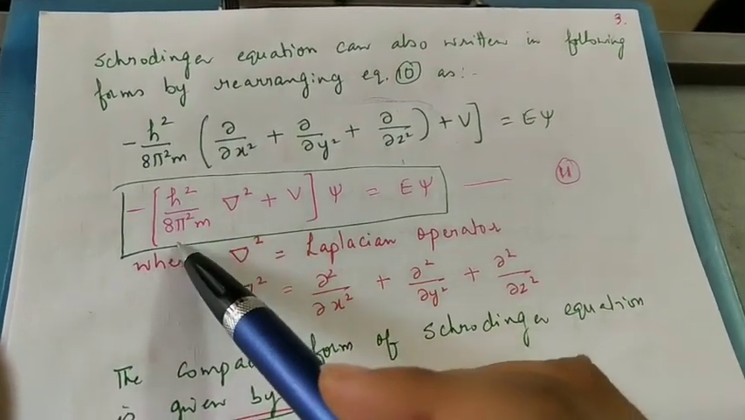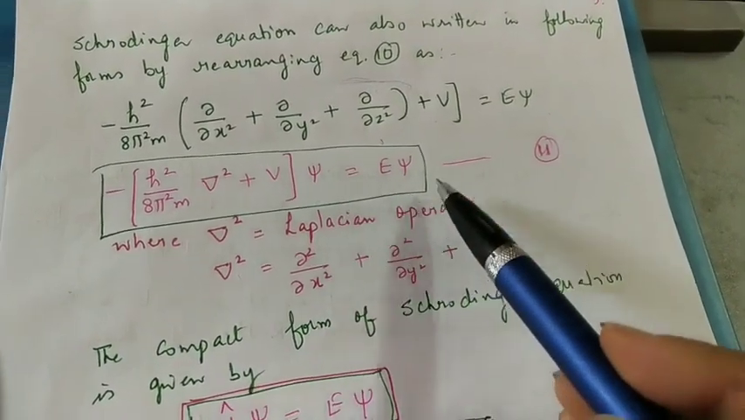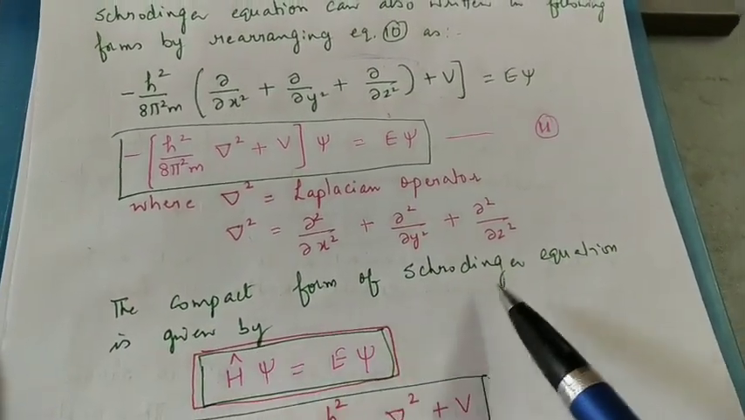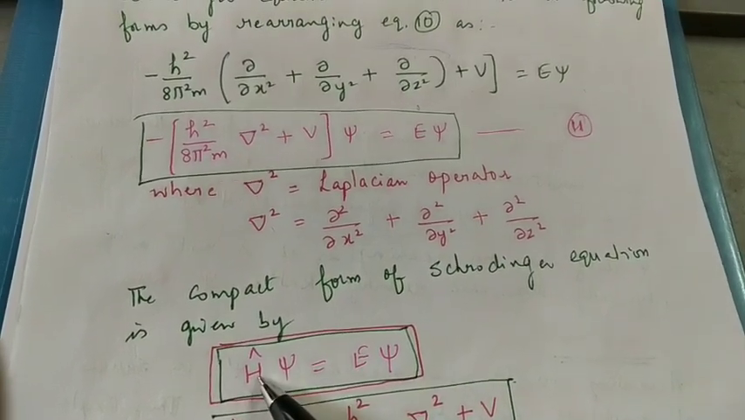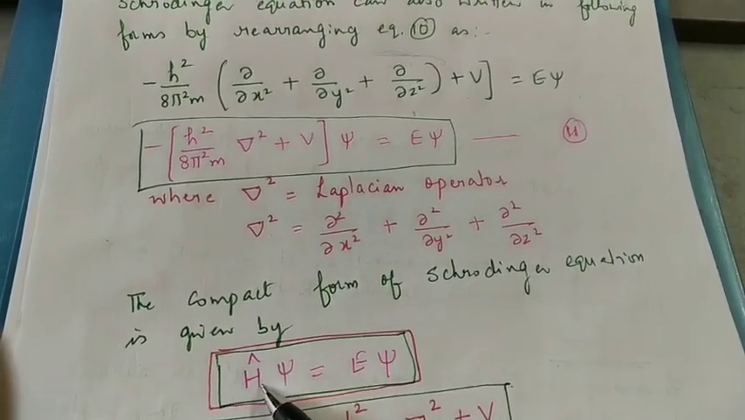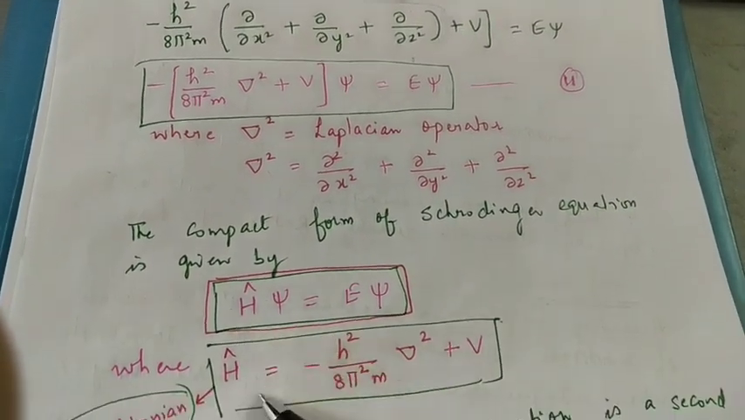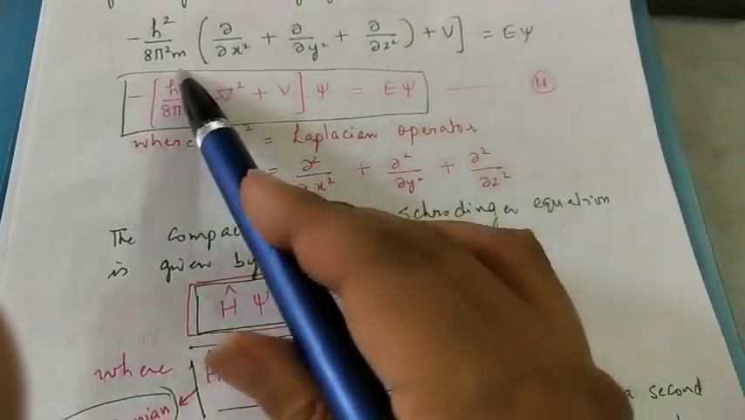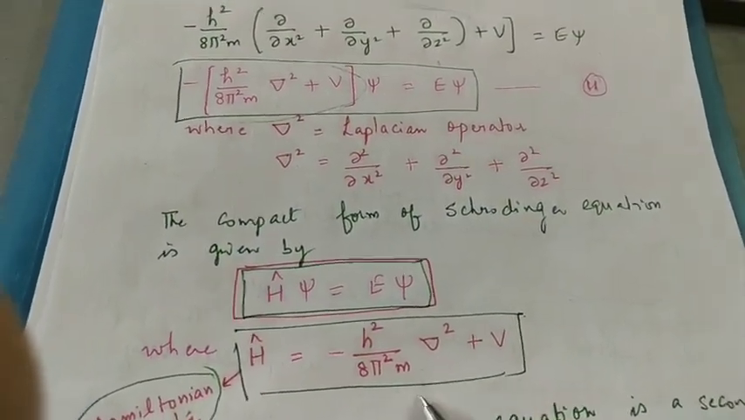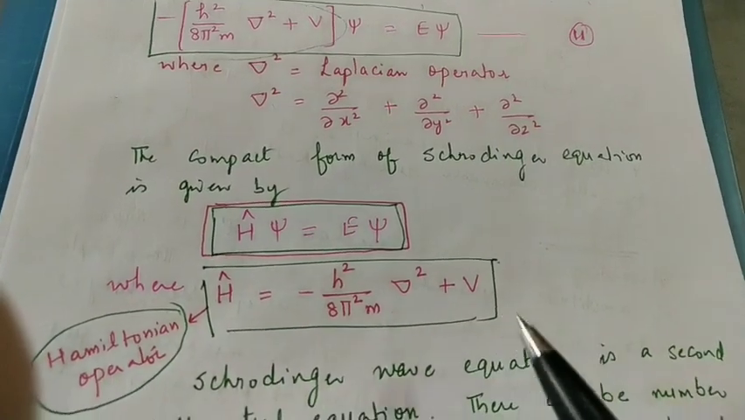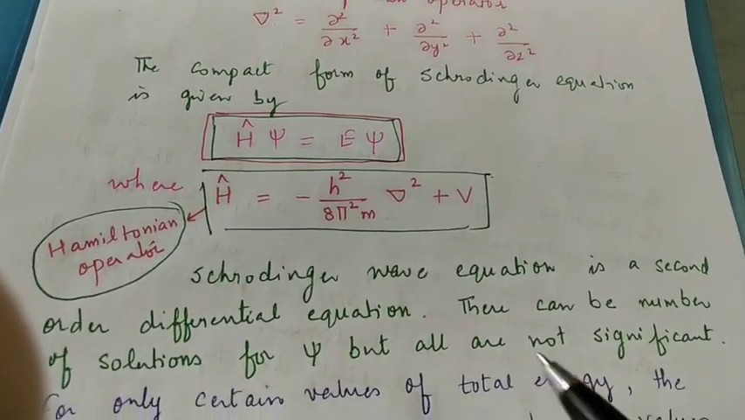So minus h square upon 8 pi square m del square plus V, acting on psi, equals E psi. The compact form of the Schrodinger equation is H psi equal to E psi. What is H? The cap means it is an operator, so H is the Hamiltonian operator. And the Hamiltonian operator is this whole value: minus h square upon 8 pi square m del square plus V. The Schrodinger wave equation is a second order differential equation.